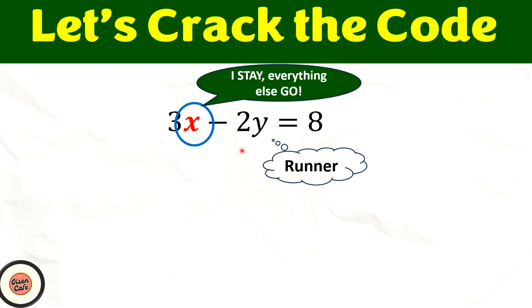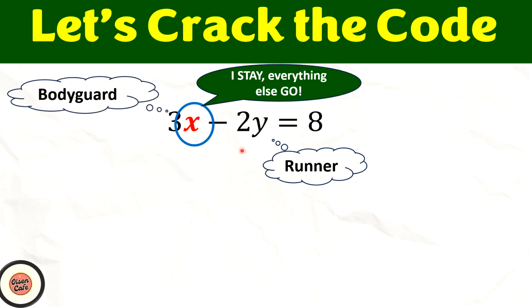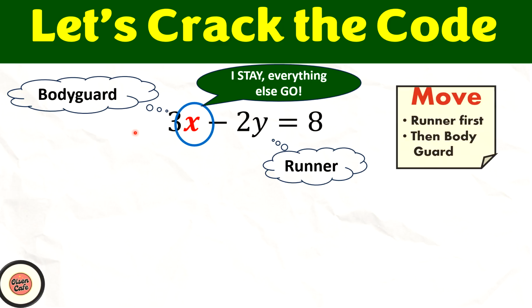After knowing who is the runner, I also need to know who is the bodyguard. In this case, 3 is the number that is just next to the boss, so 3 is the bodyguard. And remember, we talked about it earlier: the runner has to go first, followed by the bodyguard. So in this case, I will have to move the runner to the right-hand side of the equation. The operation that we have here is minus, so reversing the operation will give me plus 2y. Therefore, I will get 3x equals 8 plus 2y.